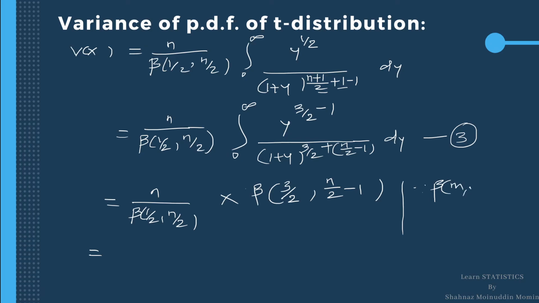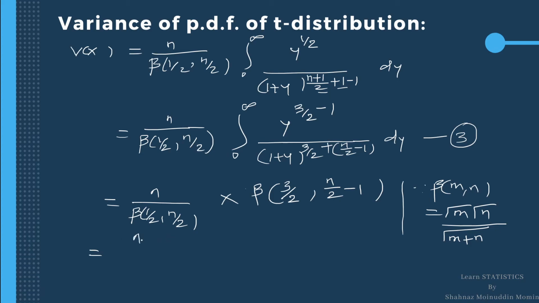We will use the relation beta m n is equal to gamma m gamma n divided by gamma m plus n. All these functions are discussed in beta distribution of first kind and beta distribution of second kind. Students may refer to those lectures in order to clarify their doubts.